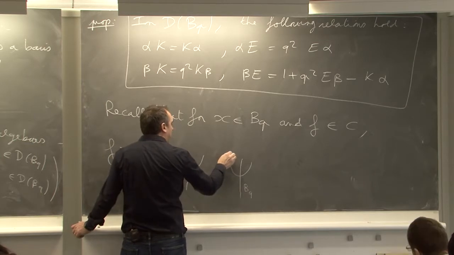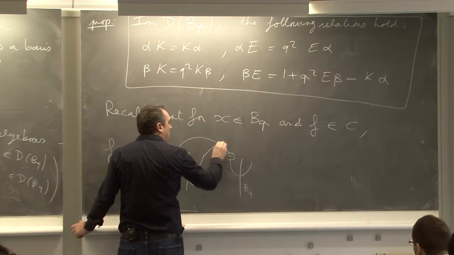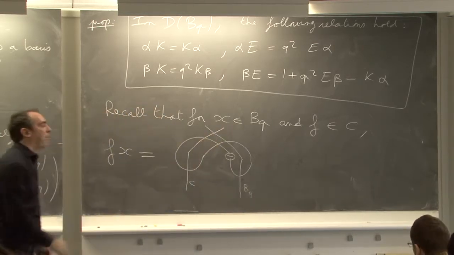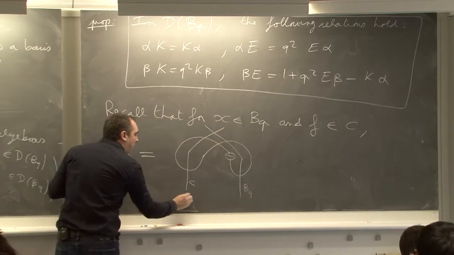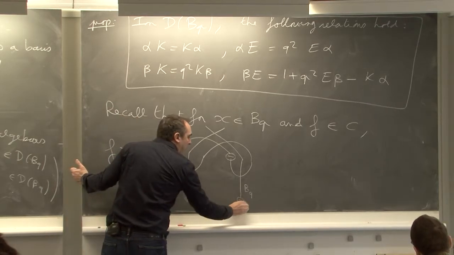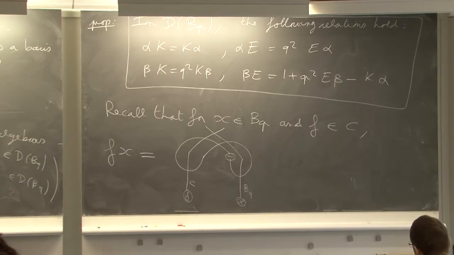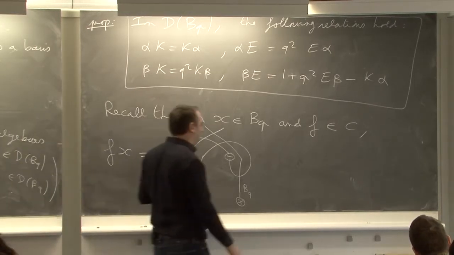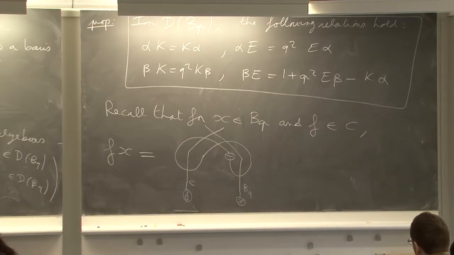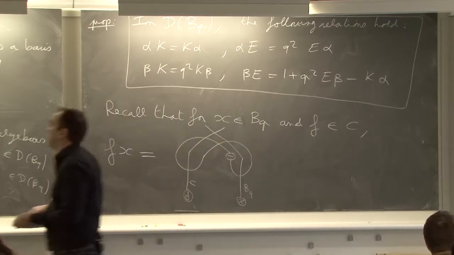Here you put negative. So this was the definition. Here we put f. And here we put x. This is the definition of the distributive law for the double. Okay, so we just need to compute this.